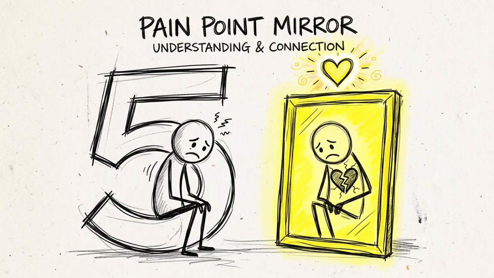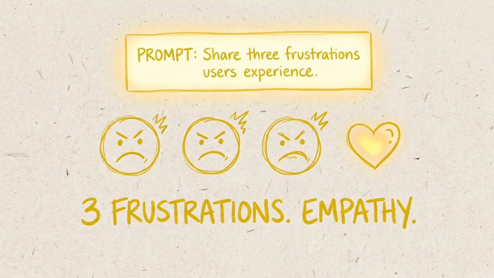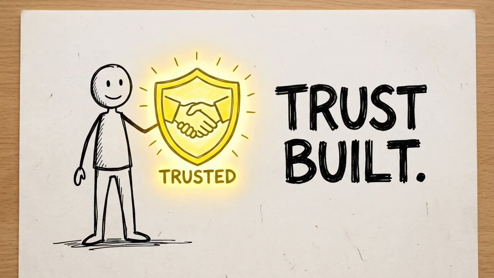Prompt number 5, the pain point mirror. Identify the 3 biggest frustrations of a target audience and write a script that addresses each one. Start with empathy. This builds trust.